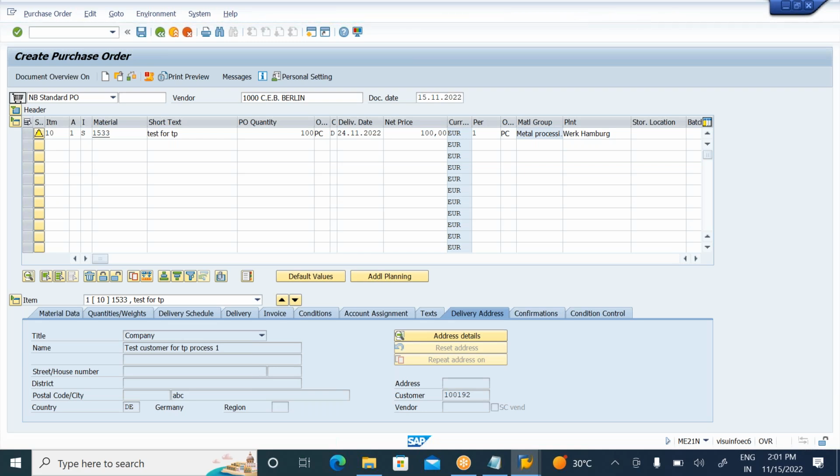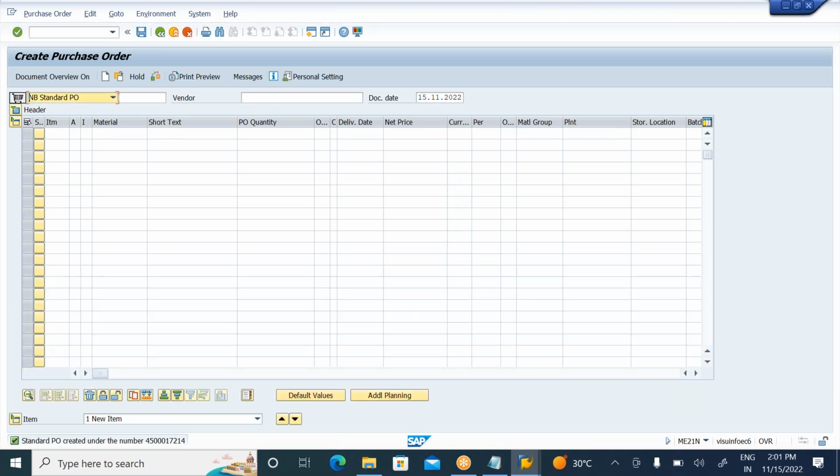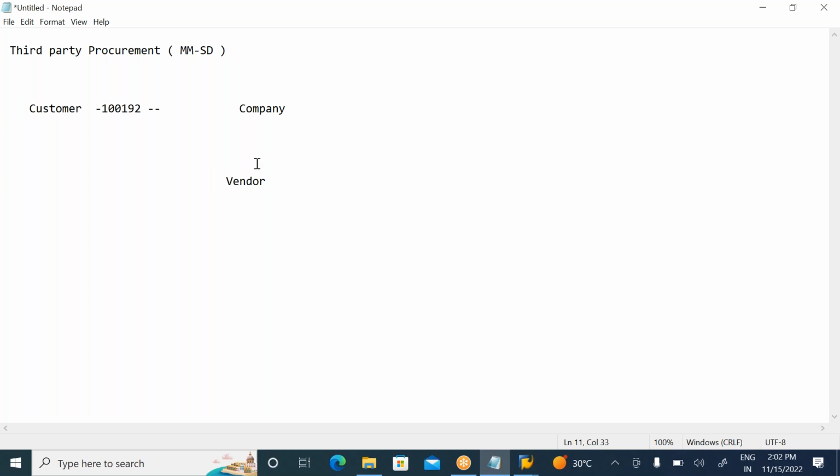Once the PO goes to the vendor and the vendor dispatches, we need to perform the goods receipt. But here you need to note that in third party procurement there is no physical goods receipt. Why? Because the material is not received by our company. If the company requires it, there is a logical goods receipt for record purposes. There are no physical goods. That you can also see here.